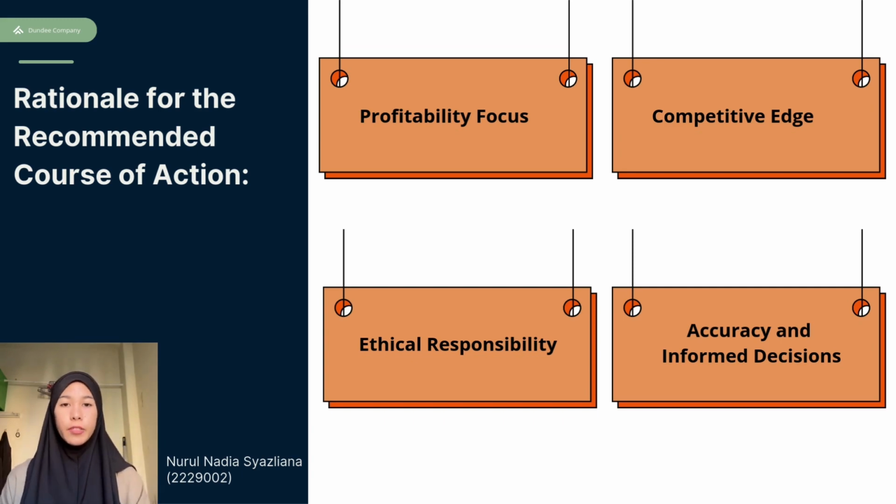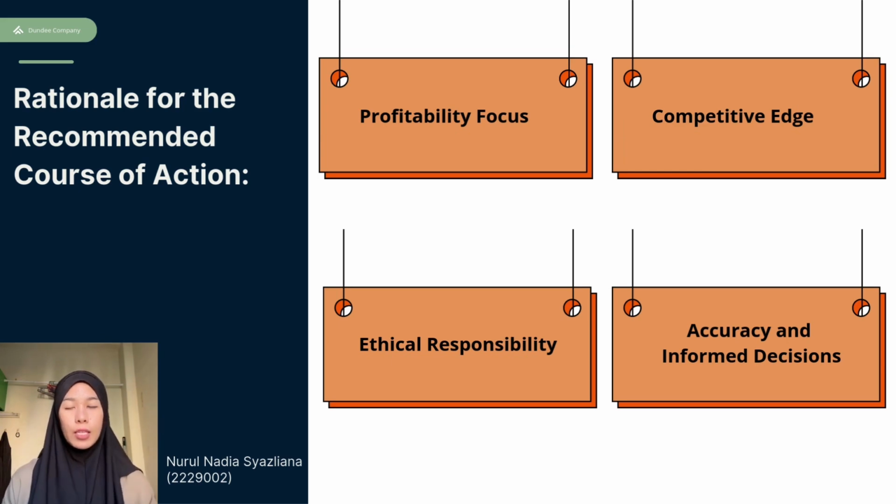So for the rationale for the recommended course of action, the first one is accuracy and informed decisions. By implementing the ABC system, we can provide a more accurate allocation of overhead costs and lead to better informed pricing and production decisions. And next is profitability focus. By focusing on the high margin products and accurate cost data, Dundee Corporation can improve its overall profitability.